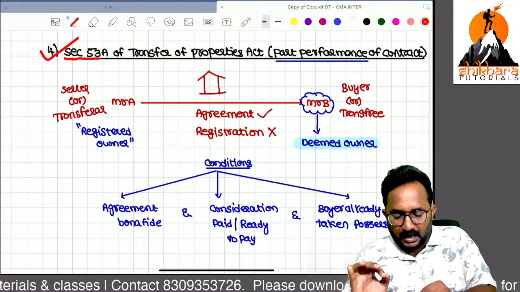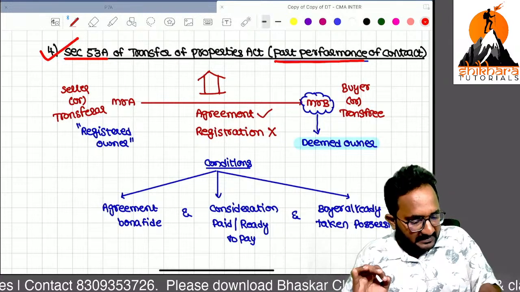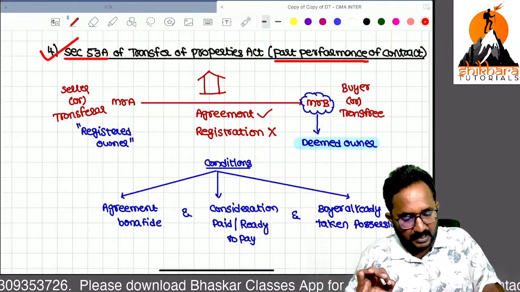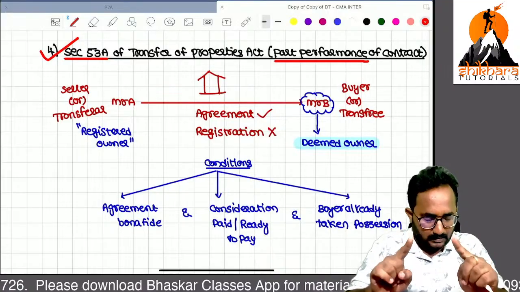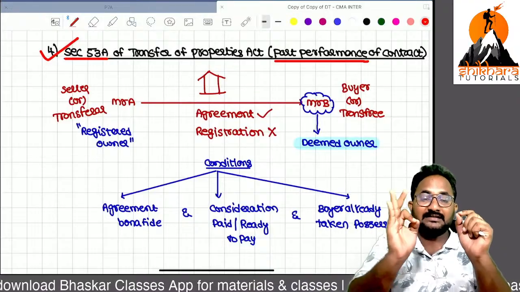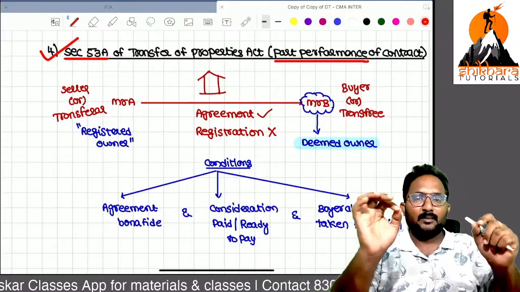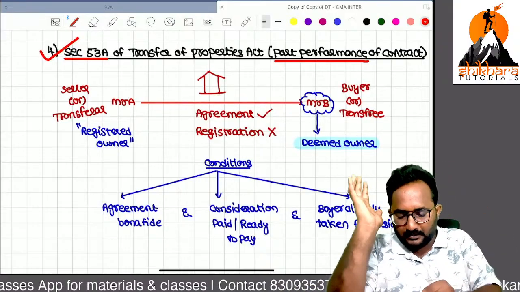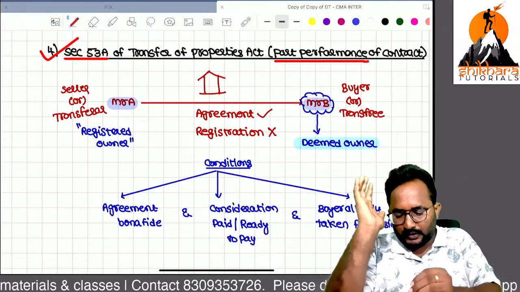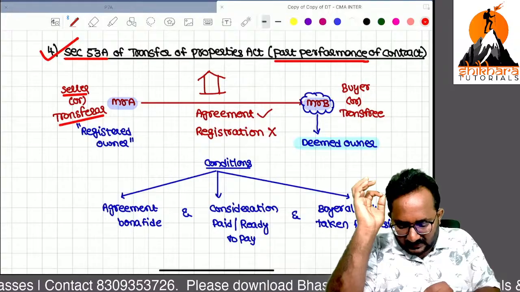Section 53A of the Transfer of Property Act, or we can call this part performance of a contract also. Remember, it is important that in other heads also we have this section number reference. So deemed owner, gift to wife, gift to minor child. Third one, holder of impartable estate. Fourth one, Section 53A of the Transfer of Property Act, that is part performance of a contract. Example I will tell you. Mr. A wants to transfer the house property to Mr. B. So he is the seller as well as the transferor who holds the registration.